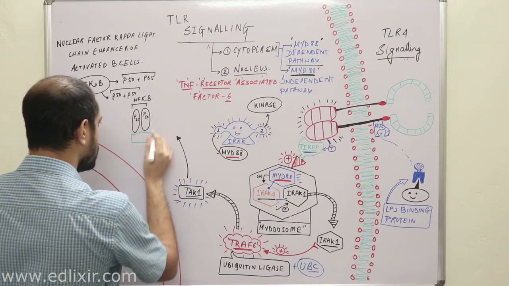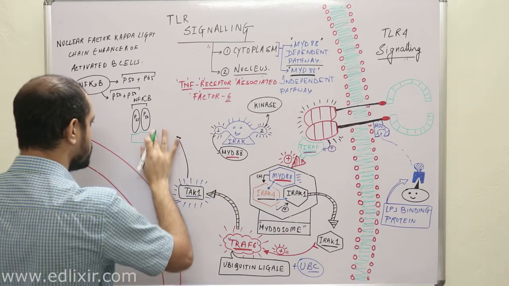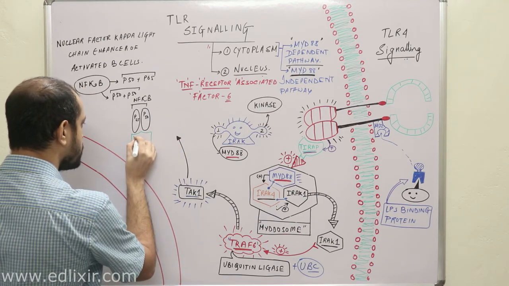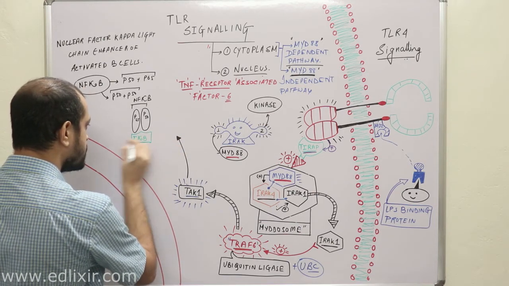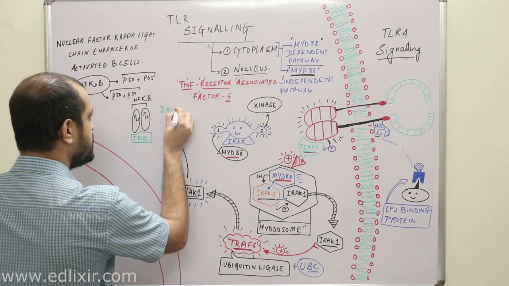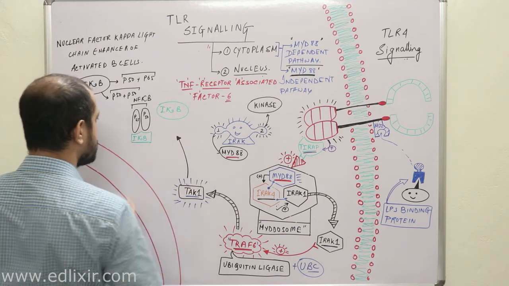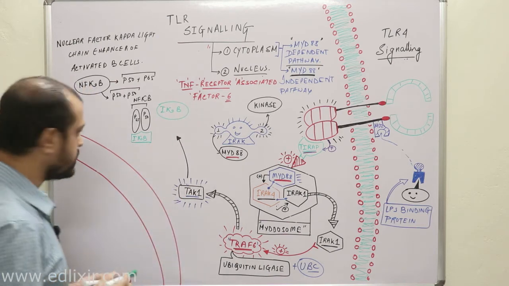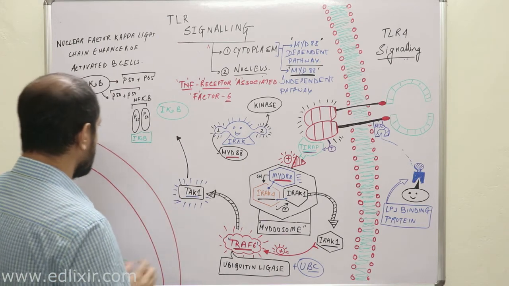Now it is very important for you to understand that this NF kappa B is inhibited by another molecule which is known as inhibitor of kappa B. That is, I kappa B is the inhibitor of NF kappa B. Clear? Now listen with all your attention.